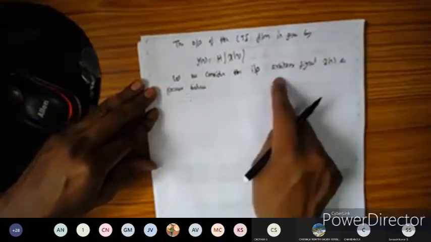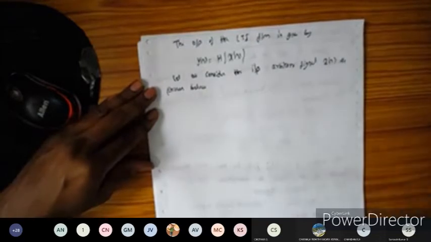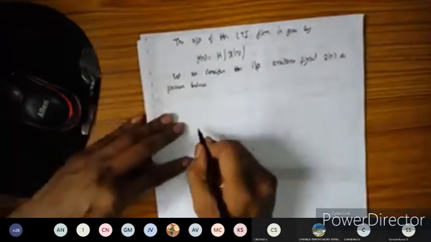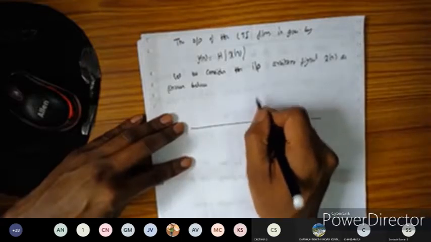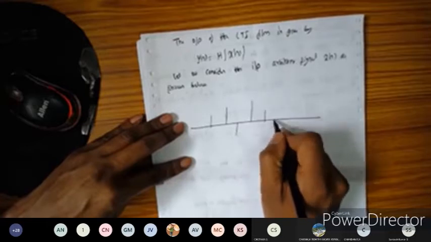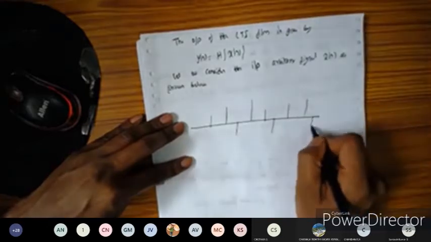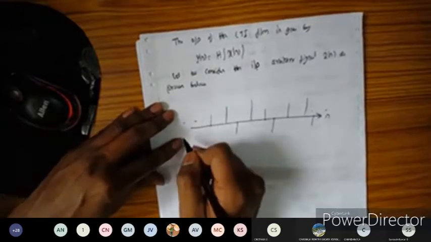So here I'm going to consider the input signal x of n. This input signal x of n will be taken in the form like this. It's a discrete time signal, so x of n can take values something like this. I'm randomly going to consider some values. In the negative axis also some values will be there.